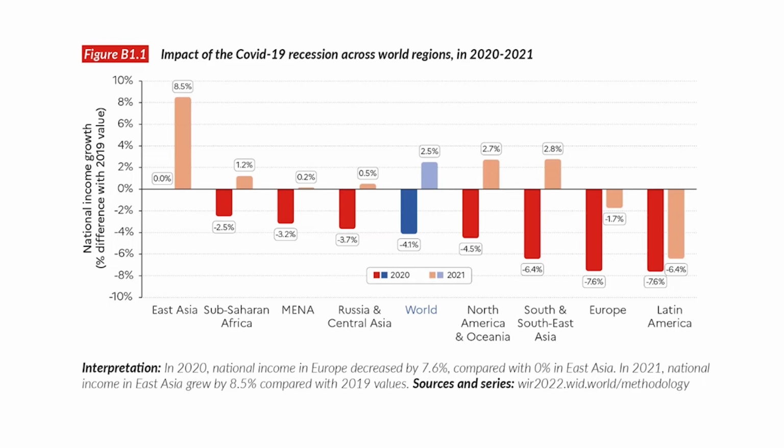The national income did not decrease in East Asia, whereas in all the other regions there has been a gradual decline in national income growth. You can see in sub-Saharan Africa it is around 2.5 percentage less national income growth. But one thing is that East Asia alone has not declined during this pandemic.